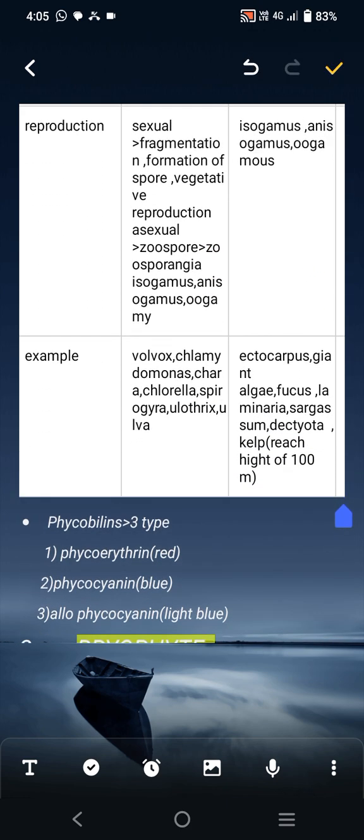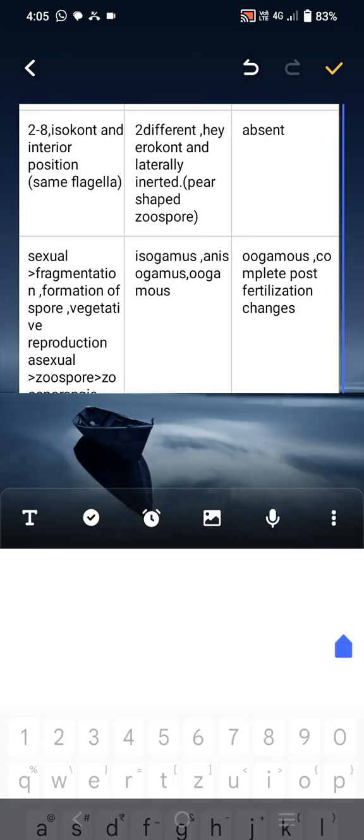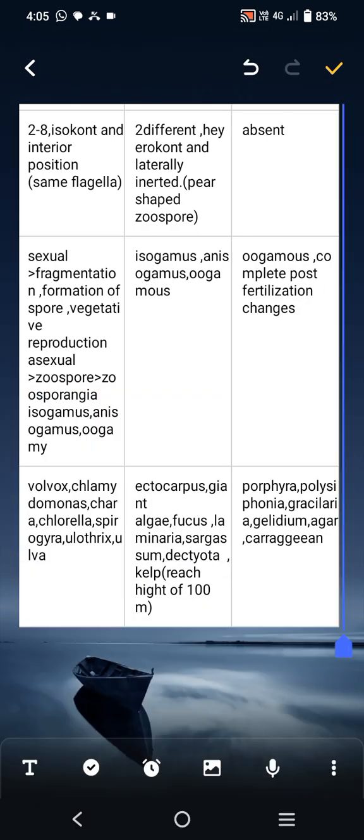Reproduction: vegetative reproduction by fragmentation, asexual reproduction by formation of spores and zoosporangium, and sexual reproduction that is isogamous, anisogamous, and oogamous also. In red algae only sexual reproduction takes place. Oogamous, isogamous, and anisogamous types exist. Oogamous shows complete post-fertilization change. Only sexual reproduction, that is oogamous.